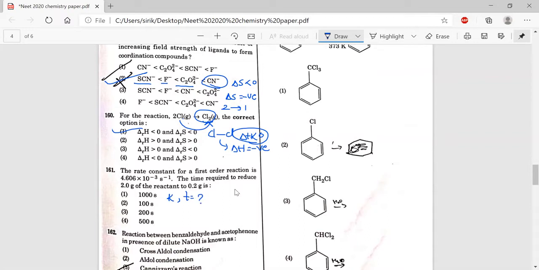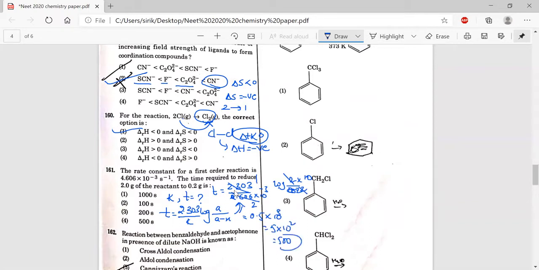Let us see how we can do it. Time equals 2.303 by K log of a by (a minus x). Now the time period is 2.303 by the K value, which is 4.606 into 10 power of minus 3. Just substitute it: log of a by 0.2a. This 0.2 is in the sense 2 by 10. 10 goes up, 2 cancels, log 10 is 1. And 2.303 by 4.606 is 1 by 2, that is 0.5 into 10 power of 3. Then it is 5 into 10 power of 2. Then it is 500 seconds.